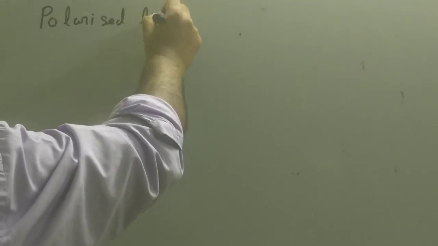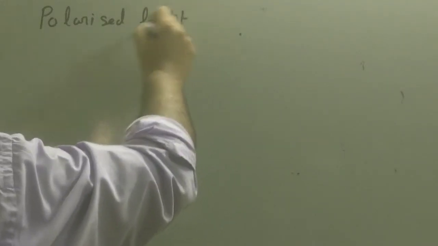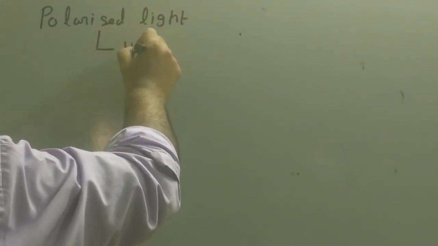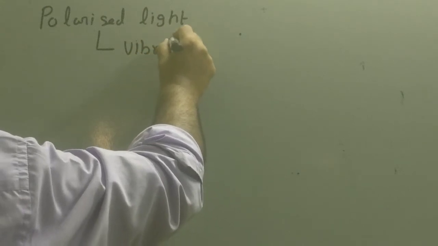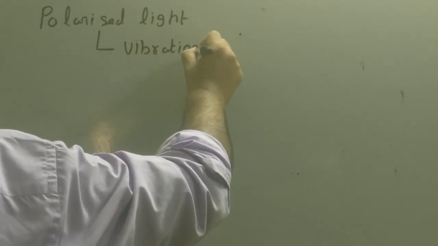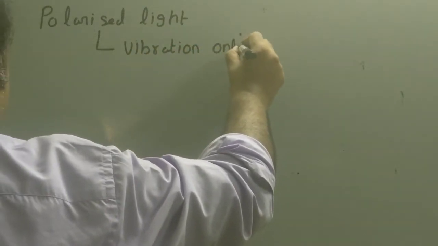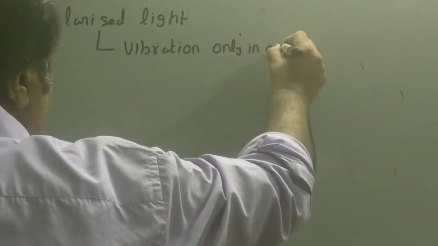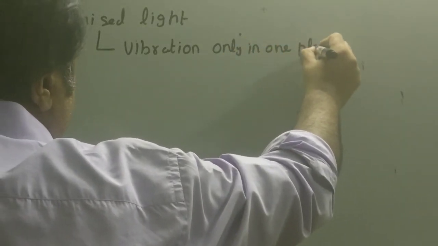So the third term is polarized light, which can have vibration only in one plane. Vibration of what? Electric and magnetic field. The vibration is restricted only to one plane.